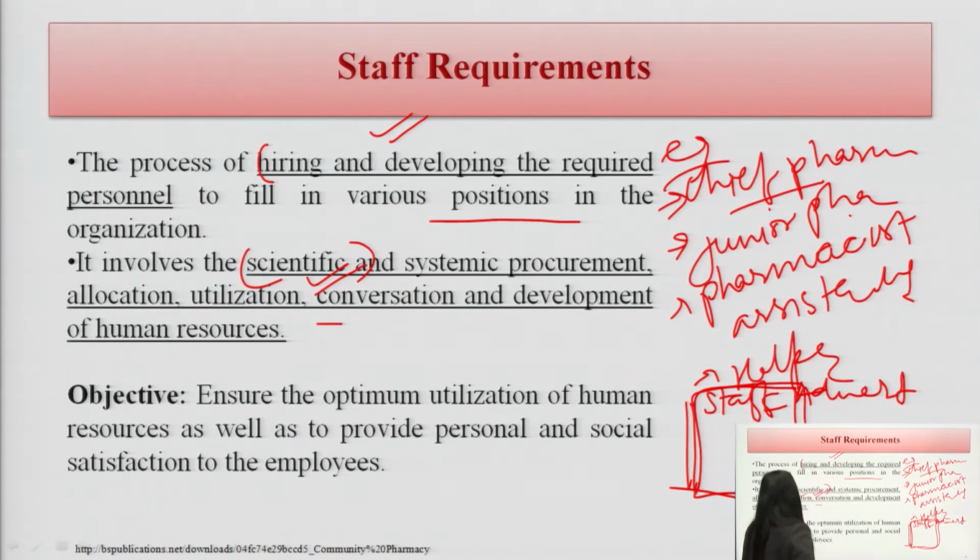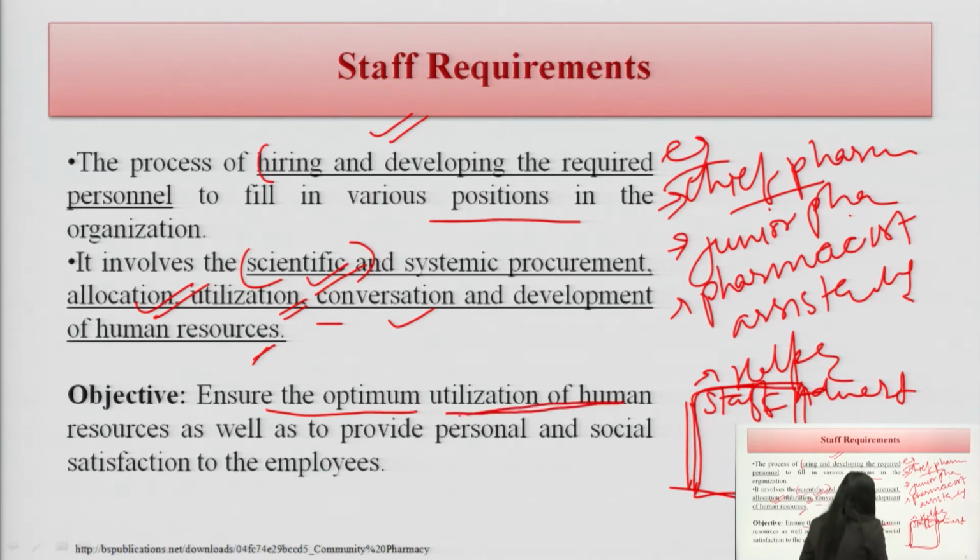What are we doing? We are procuring, allocating, utilizing, conserving and developing human resources. We are developing human resources on the basis of the strength and the weakness of the person we are hiring. Yes, the objective is to ensure the optimal utilization. We want the optimal utilization of human resources. How? Because we know which person is better in which section, which area. So, on that basis we will recruit and reallocate the staff in that section.